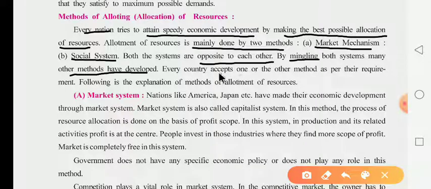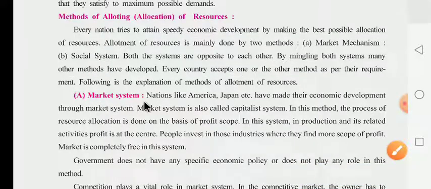Every country accepts one or the other method as per their requirement. Now what happened here? Every nation accepts a method as per their requirement. And the following is the explanation of the methods of allotment of resources. Now the first system is the market system. Nations like America, Japan, etc. have made their economic development through the market system.